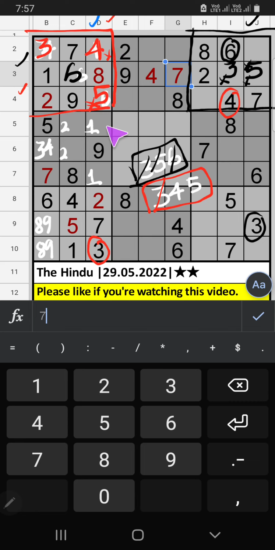Column D, 2 numbers are remaining, 1 and 6. It will come in another two cells. 7th row, we already have 6. So 6 can't come in the cell. 6 is confirmed here. Then 1 is here. Column B, only 1 number is remaining, 4. 4 is confirmed here. Column C, 2 numbers are remaining, 2 and 3. It will come in another two cells. We will confirm later.